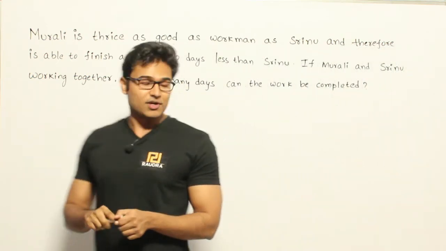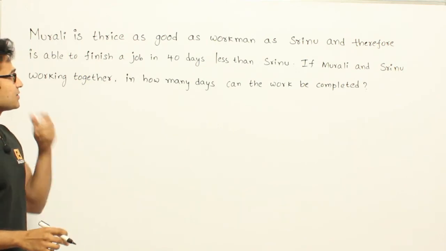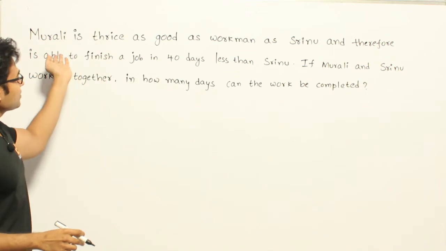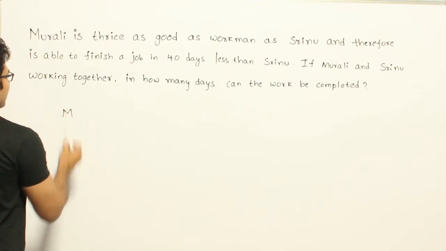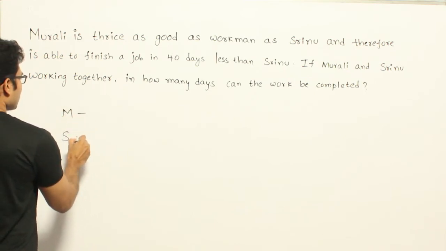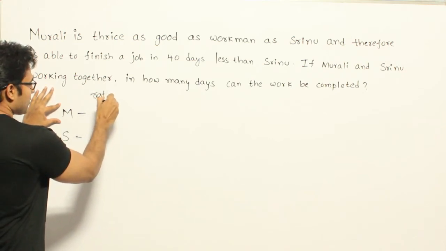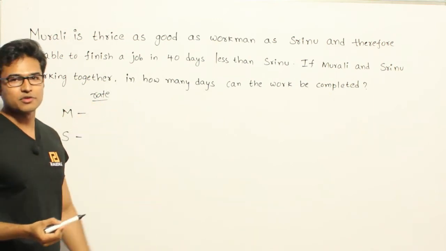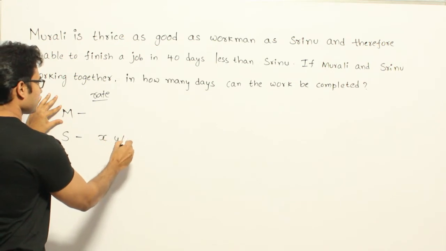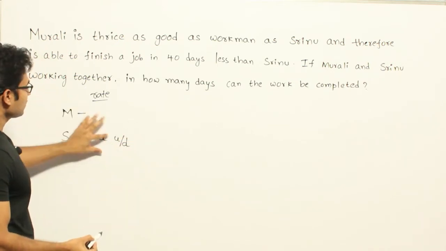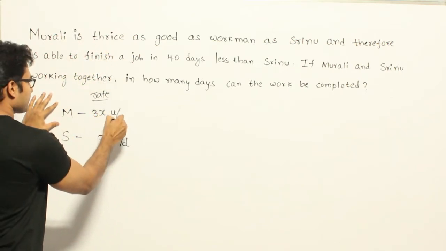So they are saying that if you compare Murli's speed with Srinu's speed, Murli is thrice as good, which means the speed of Murli is 3 times the speed of Srinu. So if you assume that Murali and Srinu are doing some work, now let's see the speed. Speed in this case of time and work is rate. Rate is nothing but units per day or units per hour. So if you assume that Srinu's rate is x units per day, then Murali is thrice as good, which means his speed will be 3x units per day.